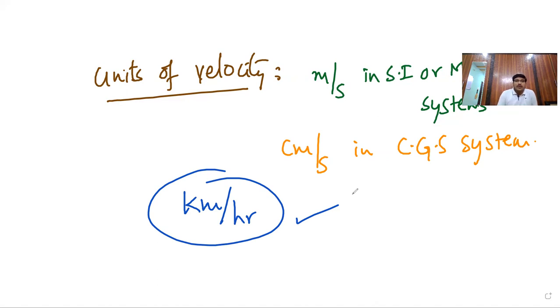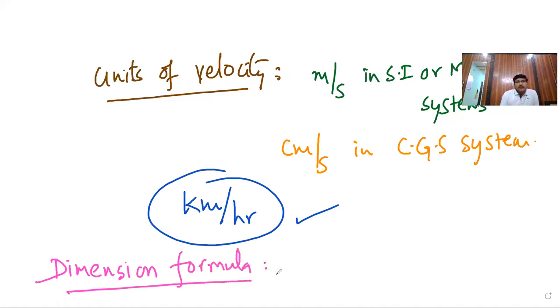Clear? Now, what is the dimension formula? Velocity is displacement by time.